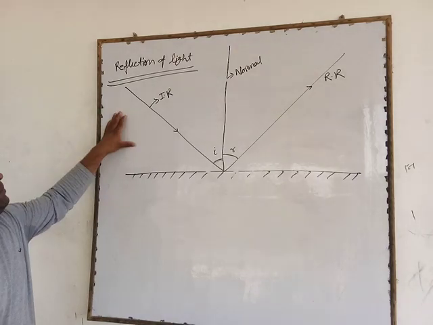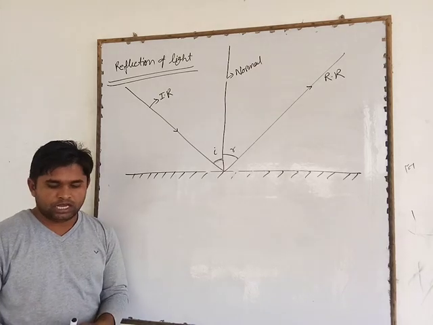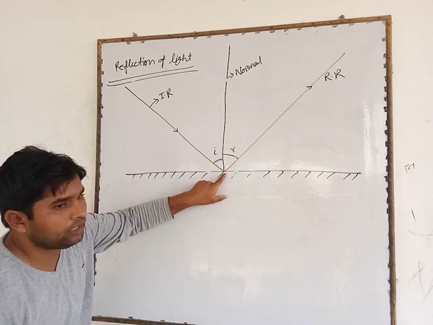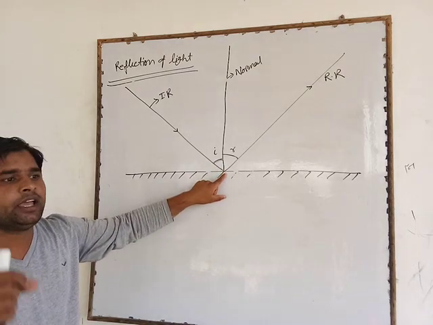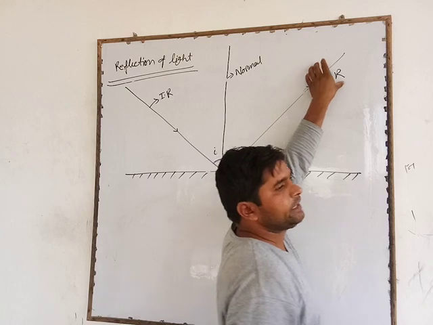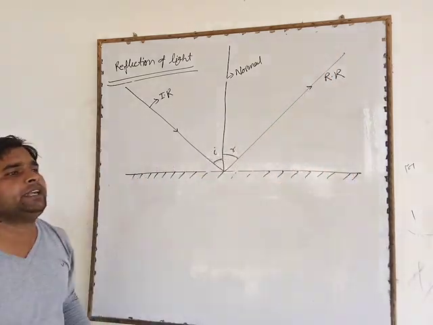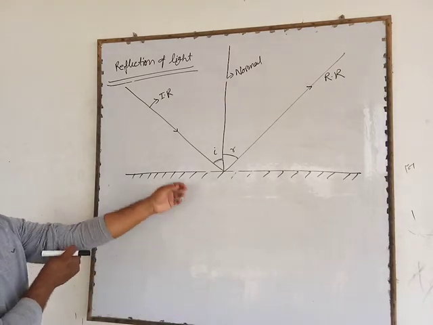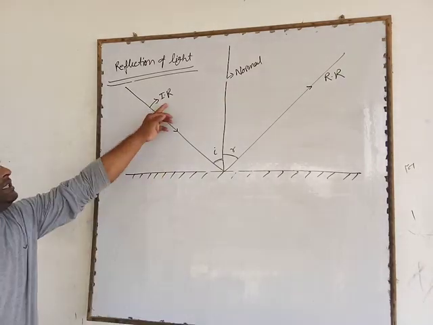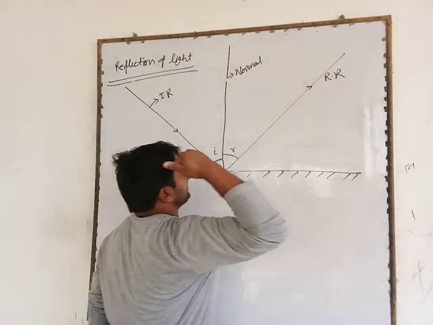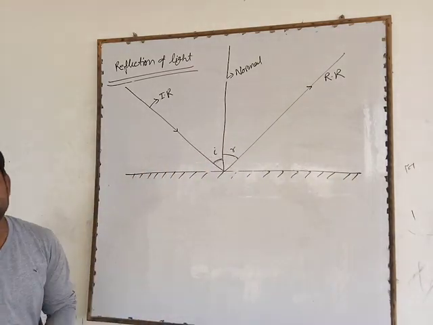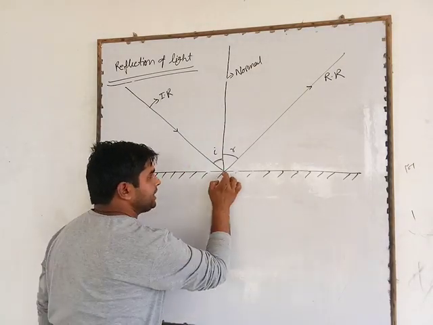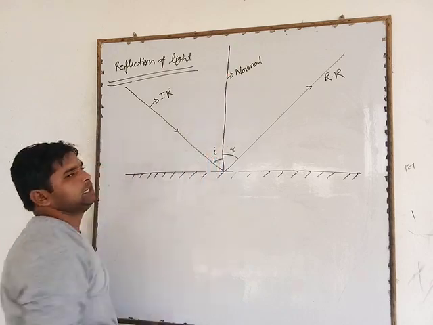I said in this topic, when a ray of light falls on a plane surface, it returns back into the same medium. This phenomenon of light is called reflection of light. The ray which falls is called the incidence ray, the ray which returns back is called the reflected ray, and the perpendicular line drawn at the incidence point is called the normal.